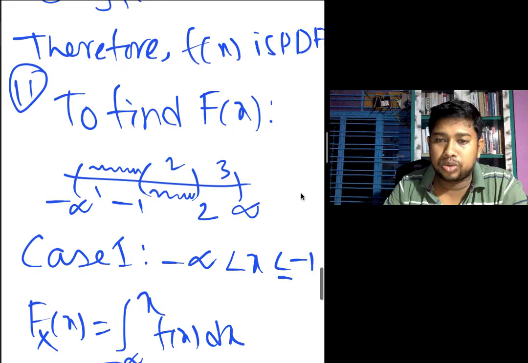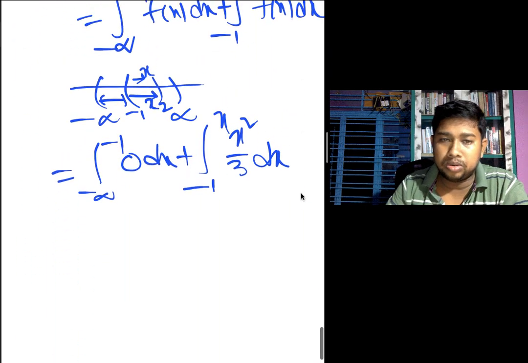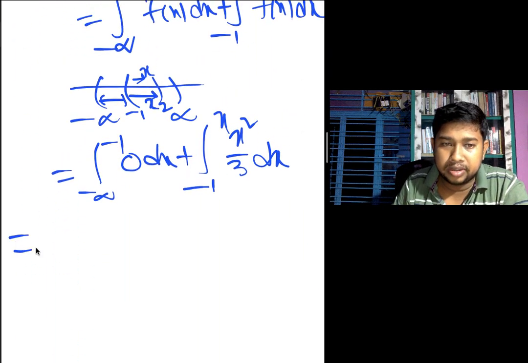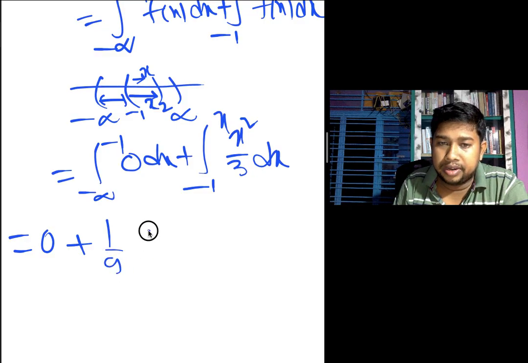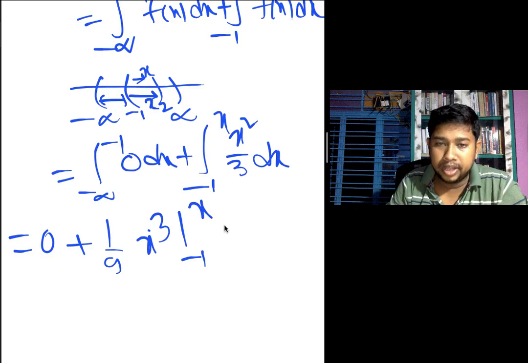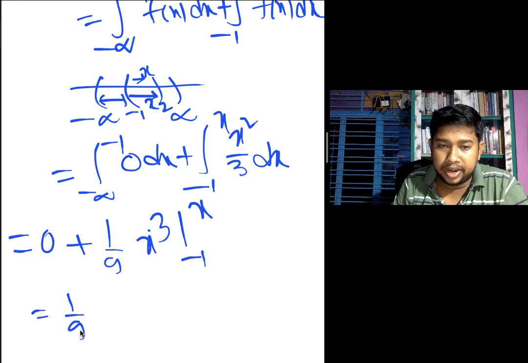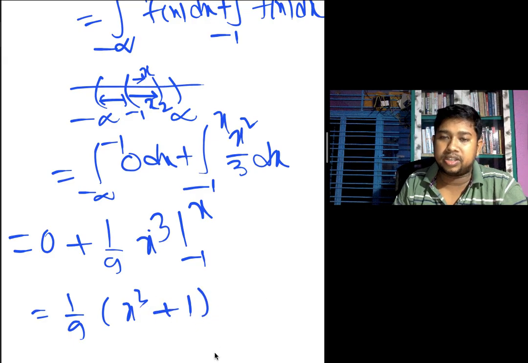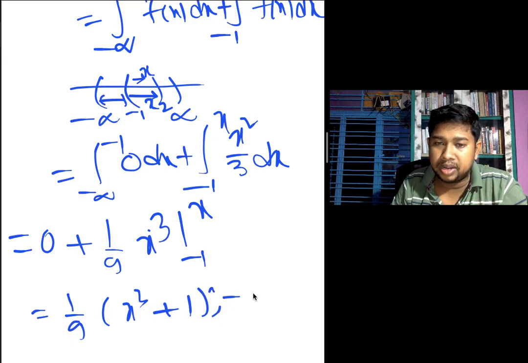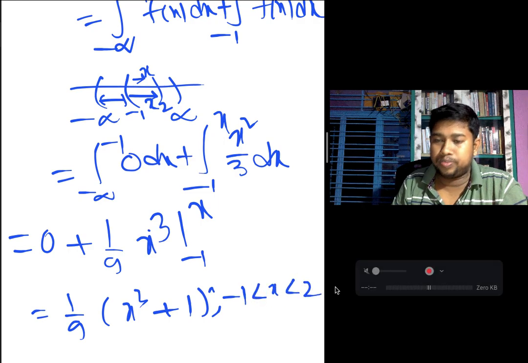Okay. So here we also calculate the value. First, the 0 plus 1 by 9 x cube minus 1 to x. So 1 by 9 x cube plus 1. This is your answer. What is the answer? You can solve the interval minus 1 less than x less than 2.